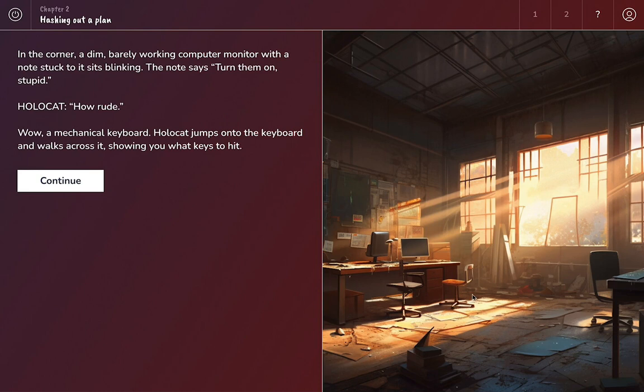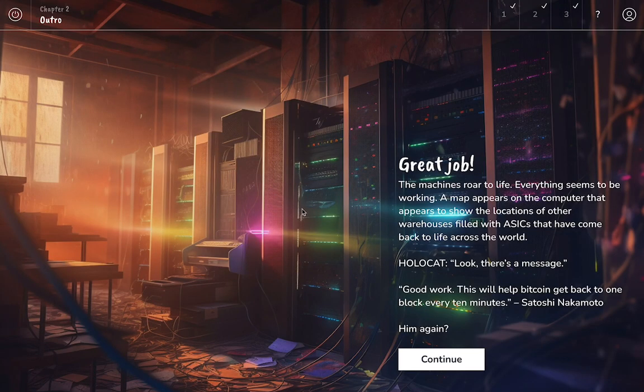So now we go into the office in the warehouse. We try to get things going. There's a computer here. We're trying to get those miners working. Then we have the lesson content. And then afterwards we have the miners back up and running. I don't think this image is particularly good. I think it kind of works, but these don't look like miners, just like a server rack. But overall, if you squint a lot, it works.